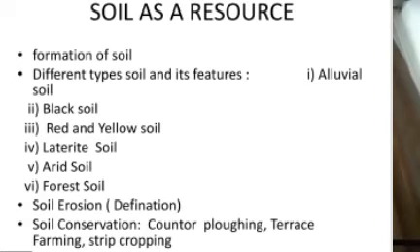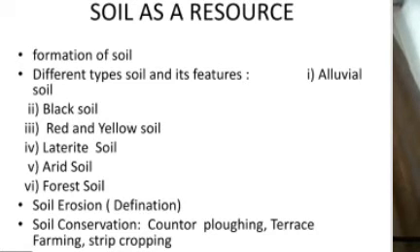There are different types of this soil. In your portion, 6 types of soil are discussed. First one is alluvial soil, second black soil, third red and yellow soil, fourth laterite soil, fifth arid soil, and sixth forest soil. So for all the soils you have to learn the features, the most important parts of each soil. Alluvial soil is the most important soil for growing different types of crops, which is found in the northern part of India, and which is formed by the 3 main Himalayan river systems, Ganga,